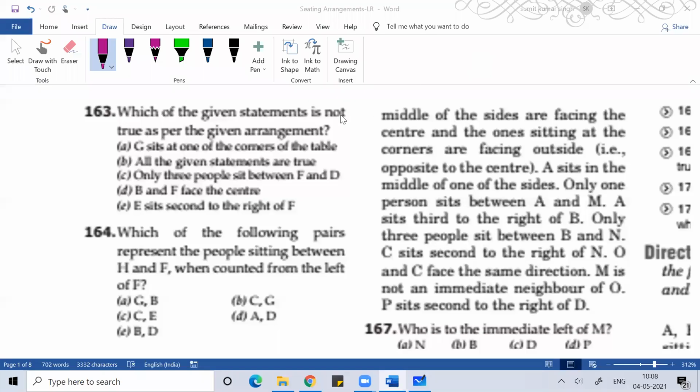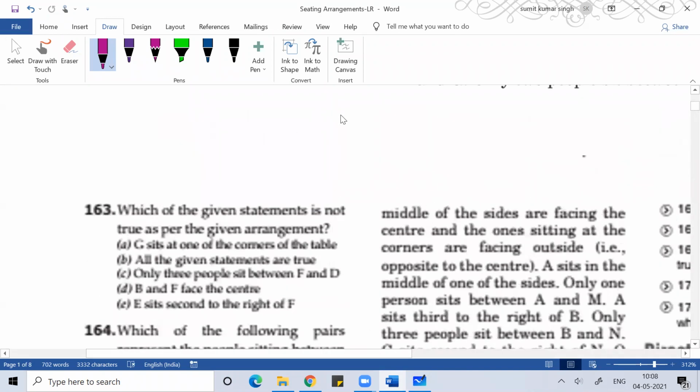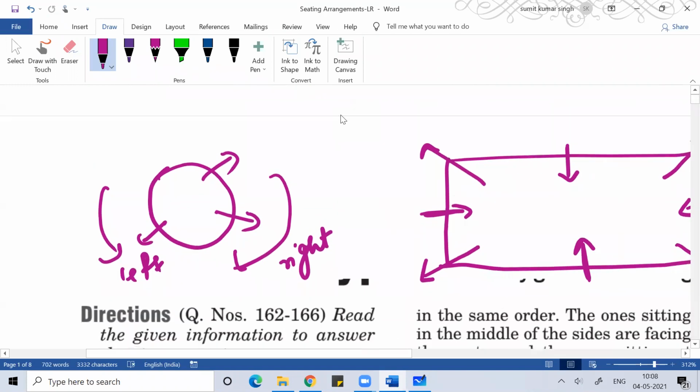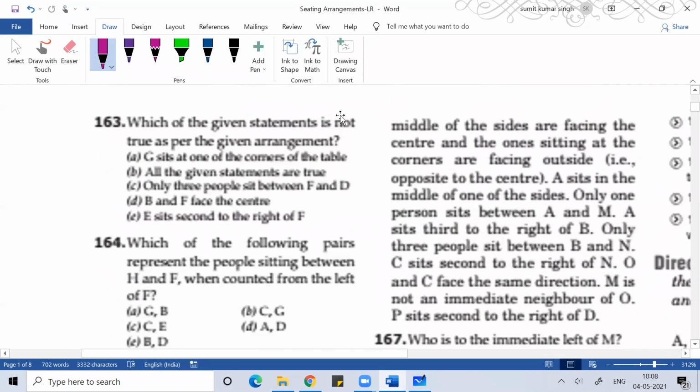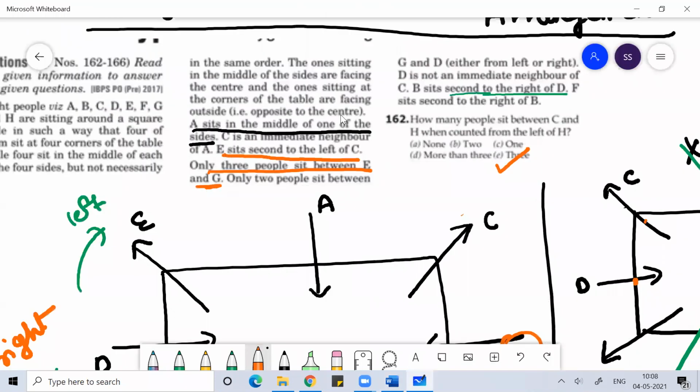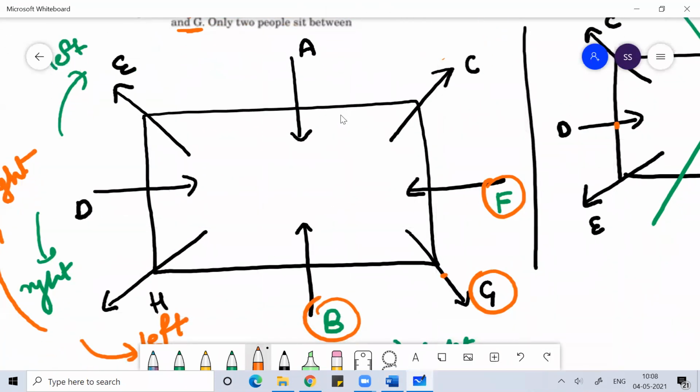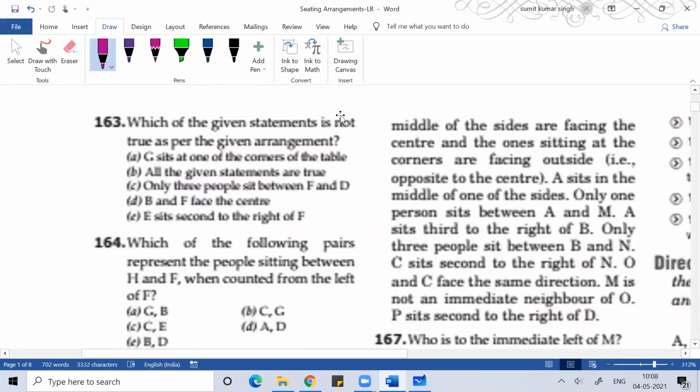163. Which of the following statements is not true? As per the given arrangement, G sits at one of the corners of the table. That is true. We want which is not true.